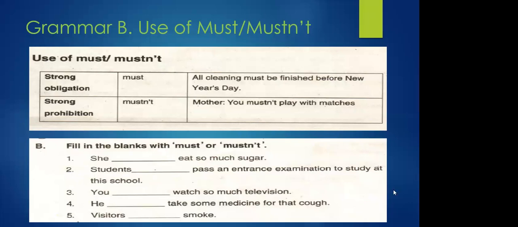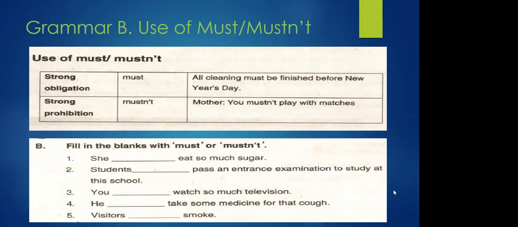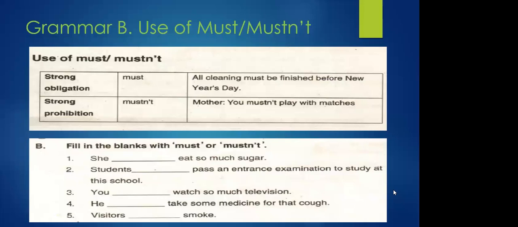You mustn't watch so much television. Very good. You mustn't watch so much television, otherwise you're going to hurt your eyes. Yes. He dash take some medicine for that cough. Yes, Sanya. He must take some medicine for that cough. Very good. Otherwise, it is going to be quite bad or worse.